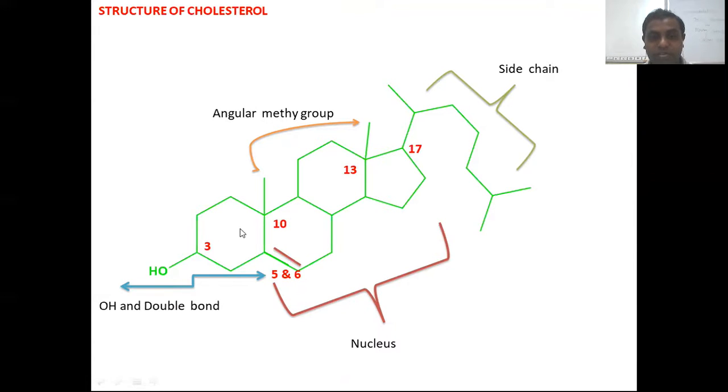There are four rings, ring A, ring B, ring C, ring D, and we need to prove there is a hydroxy group at ring A, carbon number 3. There is one double bond at carbon numbers 5 and 6, ring B. There are two angular methyl groups at carbon number 10 and carbon number 13, and there is the nucleus of the entire cholesterol structure. The last one is the side chain. The side chain is attached at carbon number 17 as an aliphatic side chain. So we need to prove this much on the cholesterol structure.